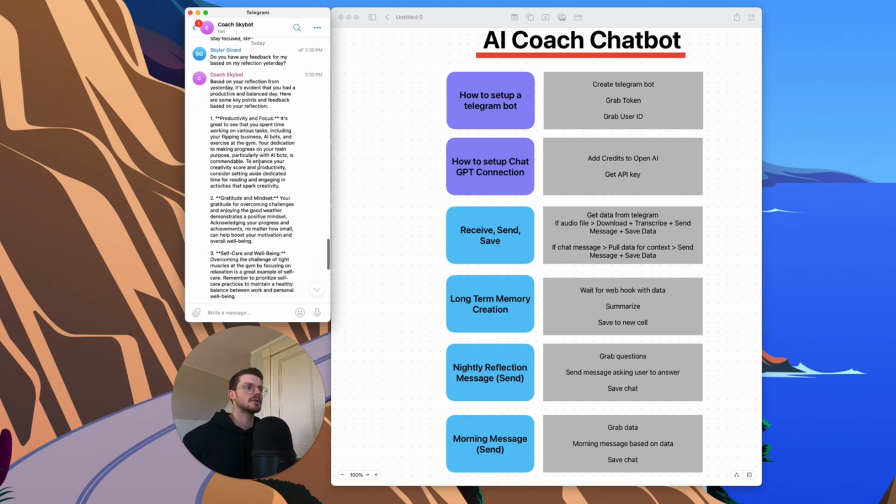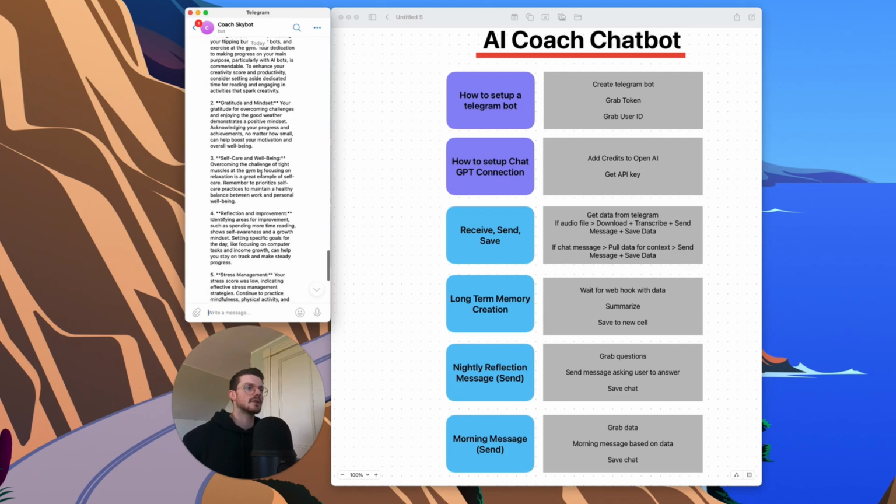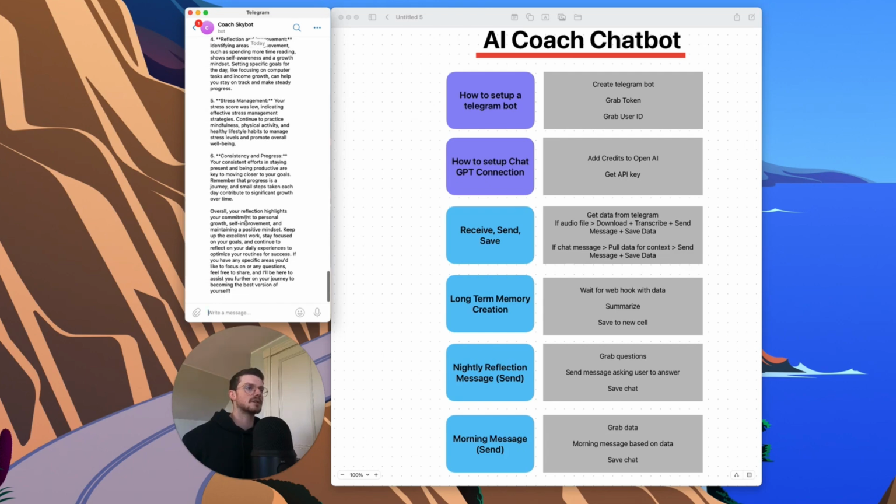Productivity and focus, gratitude, mindset, self-care, reflection, stress management. Overall, your reflection highlights your commitment to personal growth, self-improvement, and maintaining a positive mindset. Keep up the excellent work, stay focused on your goals, and continue to reflect on your daily experiences.